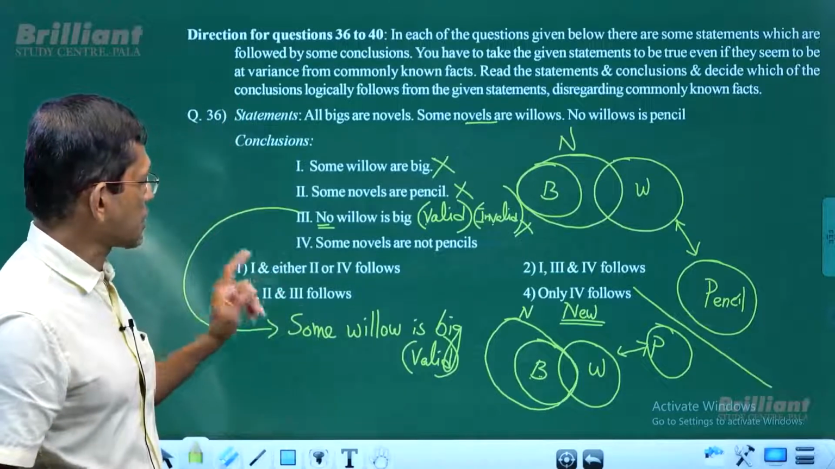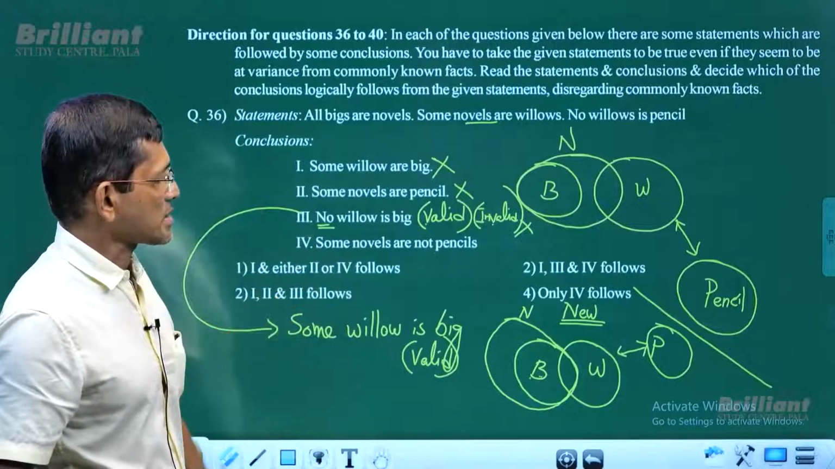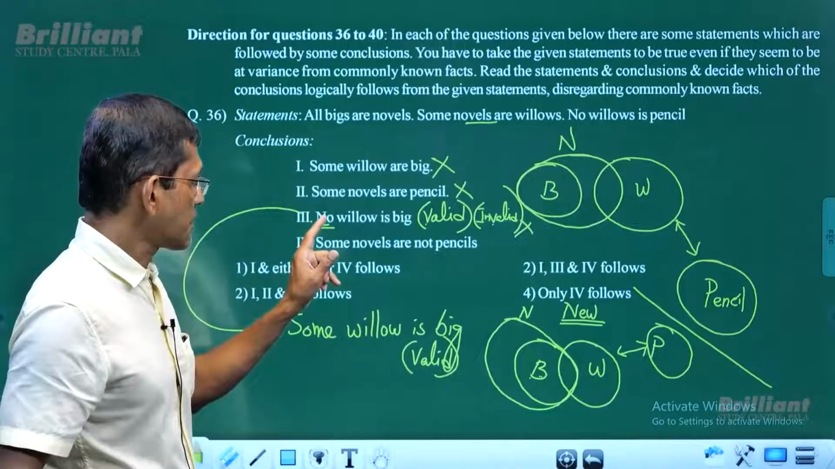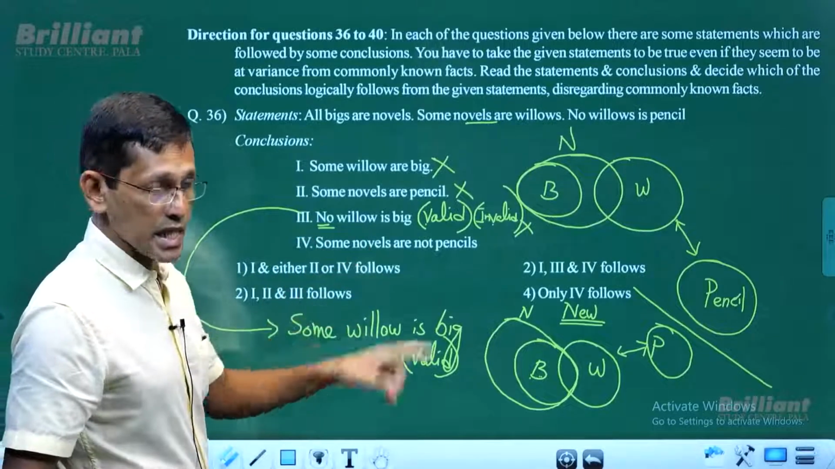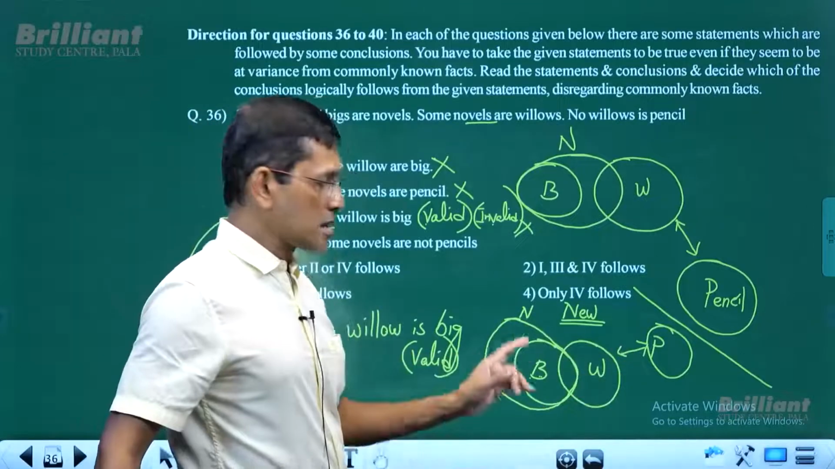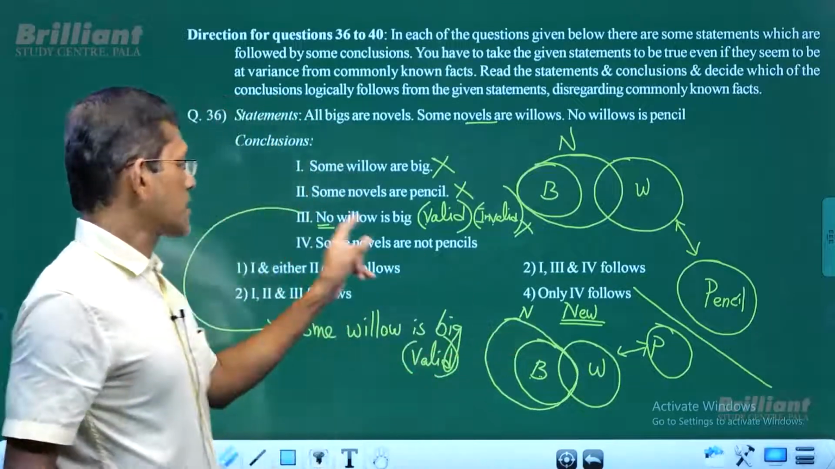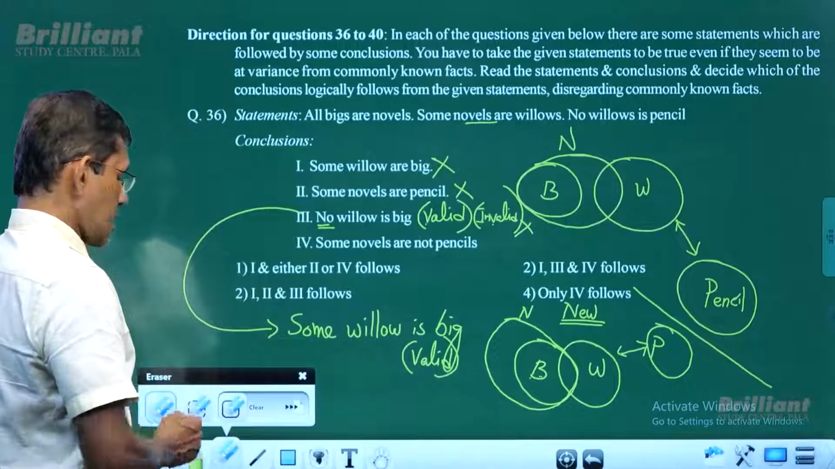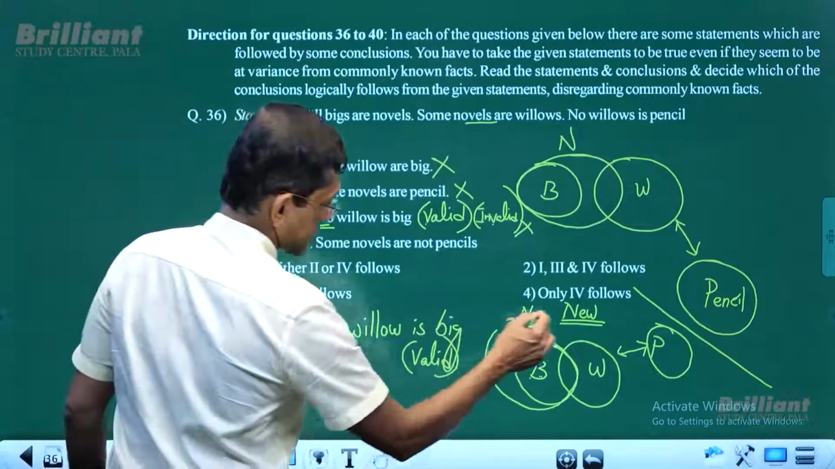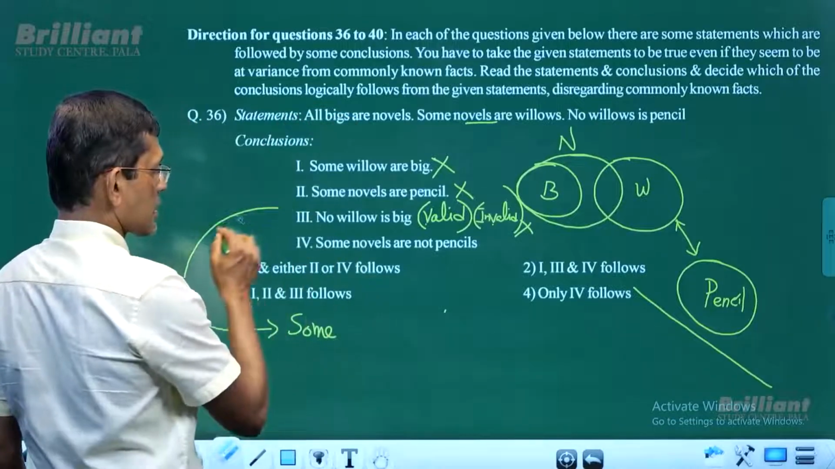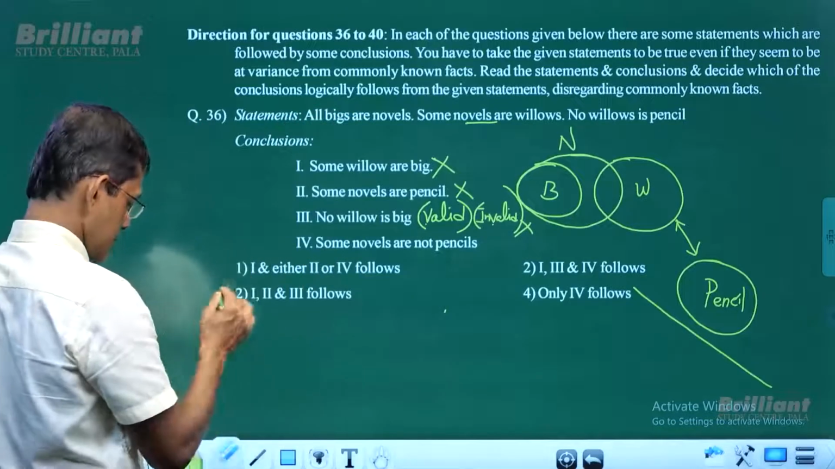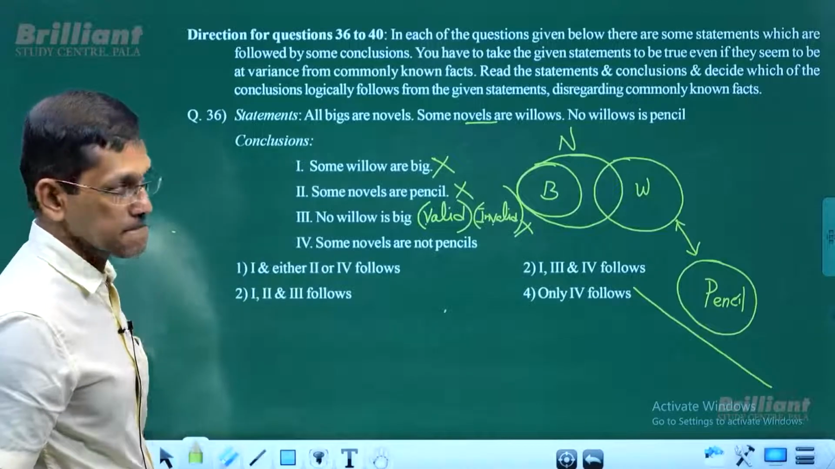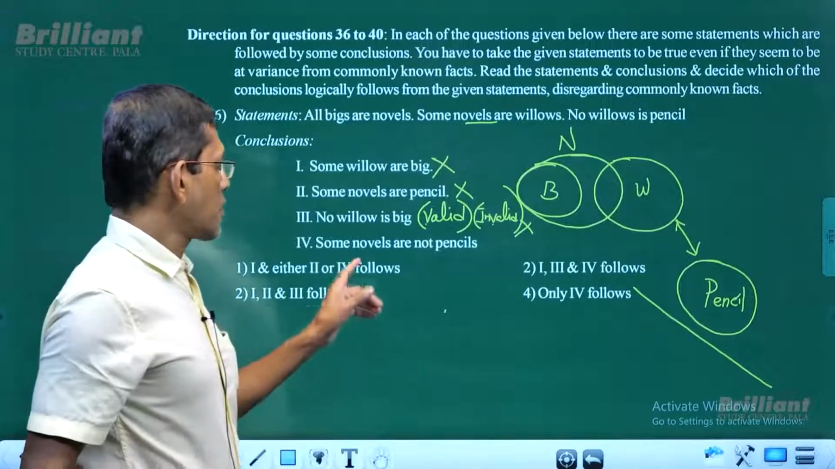Now conclusion 4: some novels are not pencils. In order to check conclusion number 4, we need to look at the basic diagram. We don't need this new diagram, which was drawn for the third conclusion, so we get rid of that new diagram right here. Now we look at the fourth conclusion. What does it say? Some novels are not pencils.